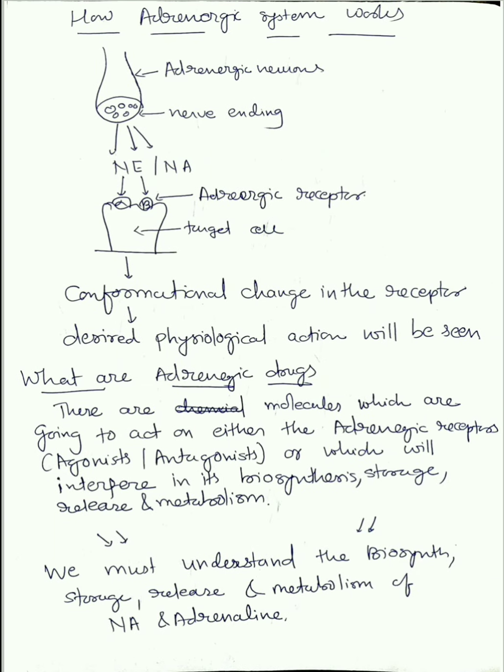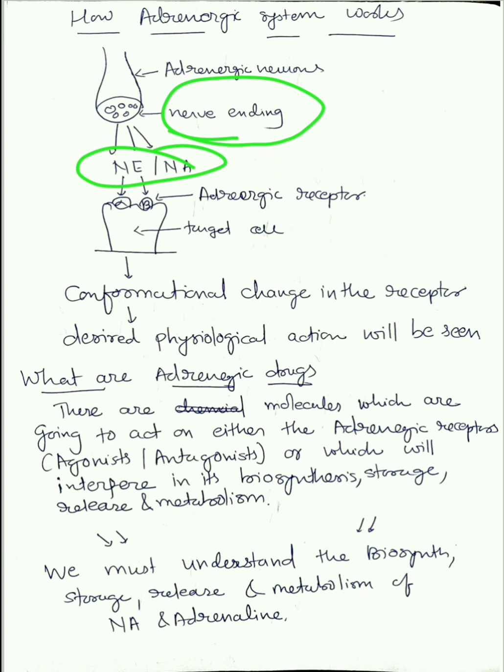Now how the adrenergic system works basically. So these are adrenergic neurons, and this is a nerve ending. See, nerve ending, from where what is releasing? Noradrenaline or norepinephrine. These are synonyms, guys. Noradrenaline is also called norepinephrine, remember.